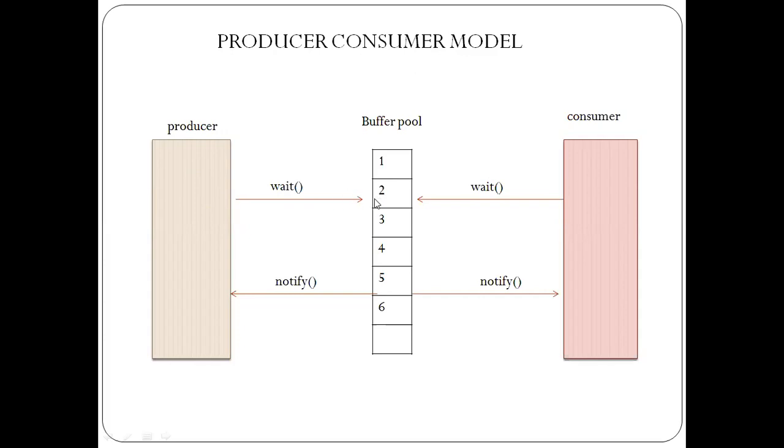So once the producer thread went into block state, this resource is free for the consumer thread. So by notify, the consumer thread will acquire that resource. Once the consumer thread consumes that particular element, next the consumer needs to go into block state by calling wait. Once the consumer consumes that element and goes into block state, we have to acknowledge the producer thread.